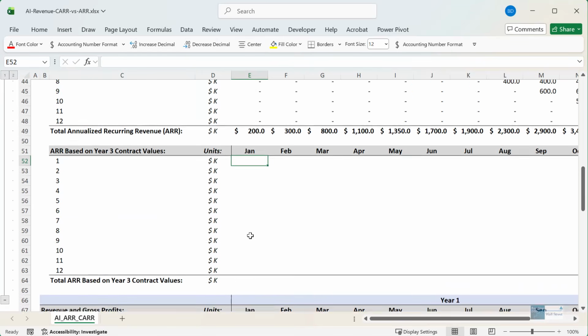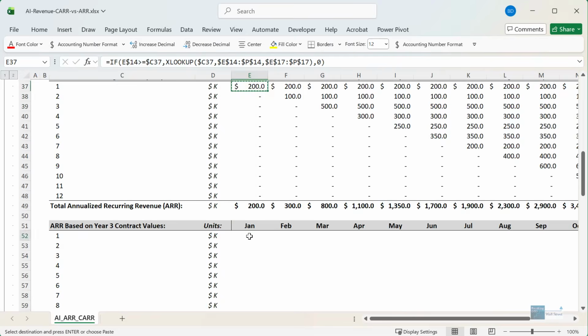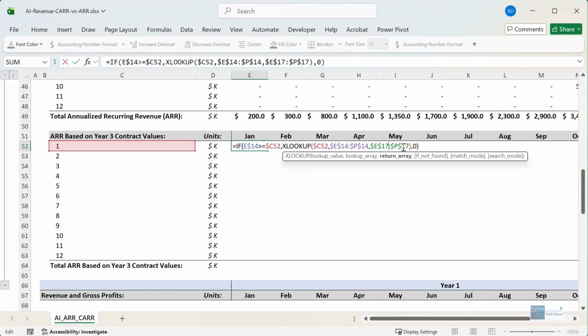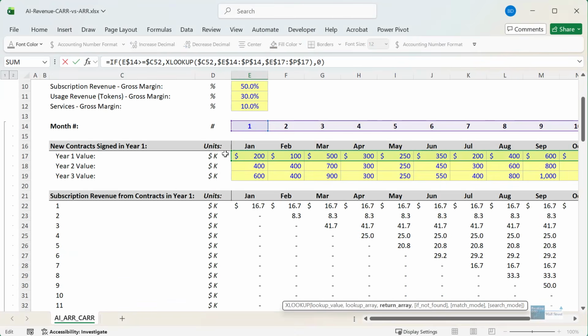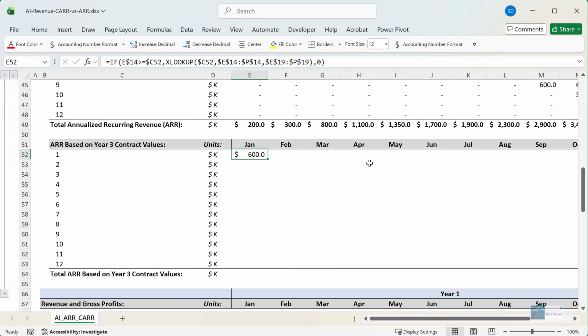Now, where it gets tricky is when startups start going in and they look at the final value or ultimate value of these contracts and they try to claim ARR based on that. So for this one, let's copy and paste down our formula. And then here, instead of going to row 1 for the year 1 value, let's go down to row 19 for the year 3 value. And let's copy this over.